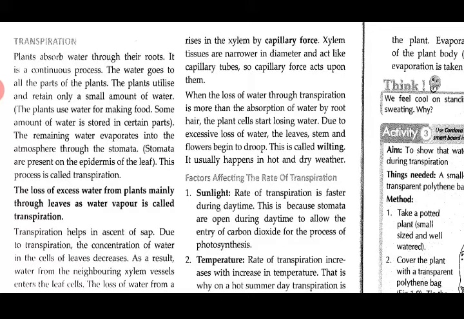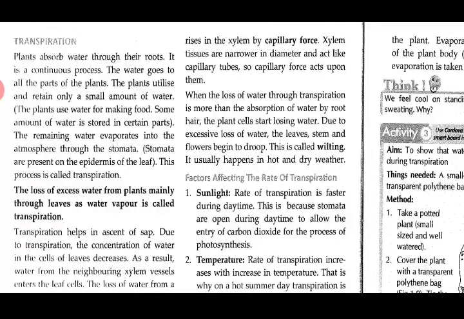Now this is how the water reaches the plant, that is from the roots. It is absorbed through the root hair, and then it reaches the different parts of the root and finally the xylem, and then the xylem of the root is interconnected with the xylem of the stem and then the leaves, and it forms a long tube-like system which distributes the water and minerals in all the parts of the plant.